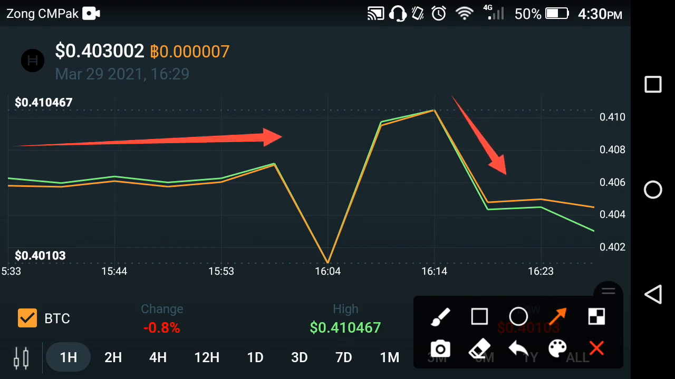Oh my god, I never thought that Hedera Hashgraph would fall in the last 1 hour.